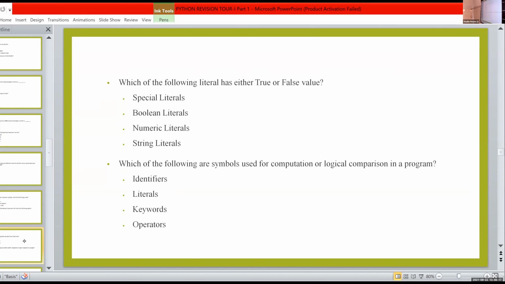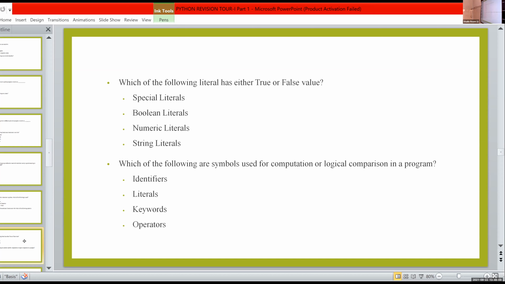Which of the following literals has either true or false value? Ashwin, what is the result? Krishna? Bool. Oh, it is Boolean value. That is Boolean value. Boolean value includes only two results, that is true or false.